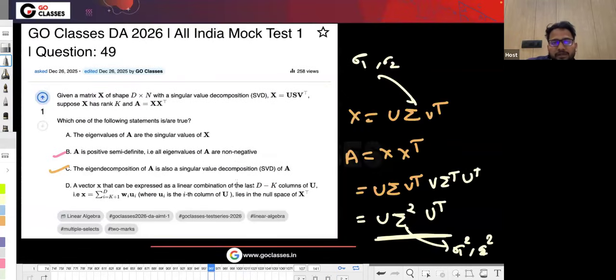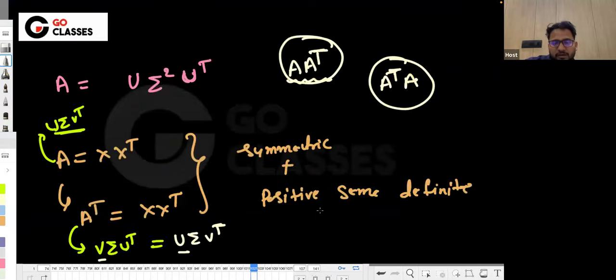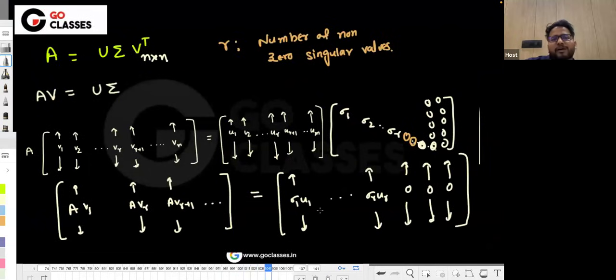Now in the last option, they are saying that x can be represented as a linear combination of last d minus k columns of U. That is this. Then it lies in the null space of X transpose. So basically, they are asking about the null space and other spaces. So let me tell you that in singular value decomposition, you have this A, right? And then you can write AV equal to U sigma.